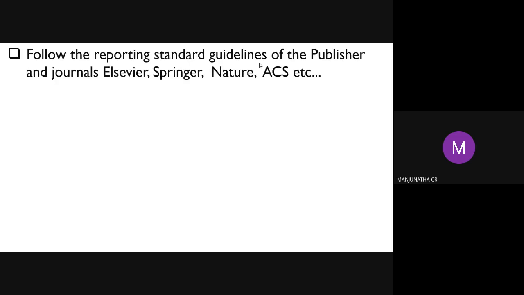Copyright is very important. Plagiarism is very important. Follow all those things. Elsevier, Springer, Nature: Elsevier is a publisher, and among that, many journals are there. Whichever journal you select, go through that journal's author guidelines, and according to that you can follow the article design.